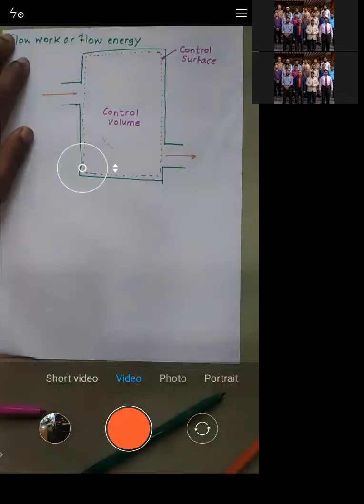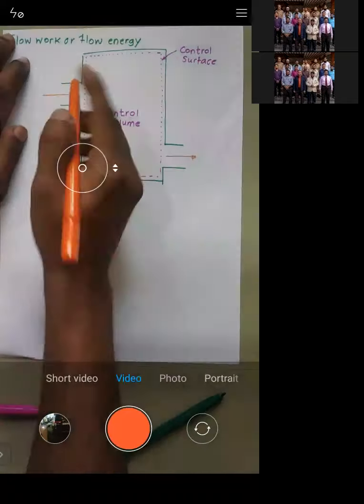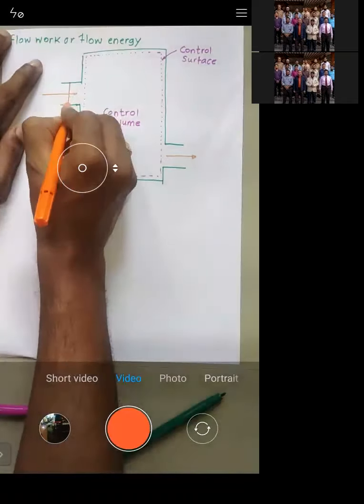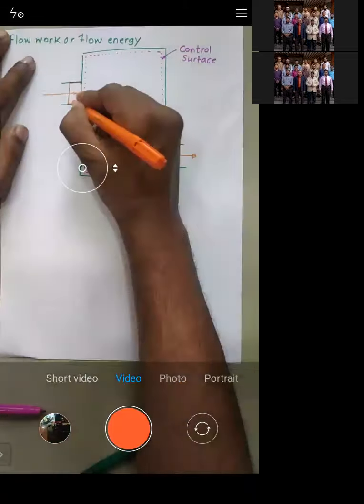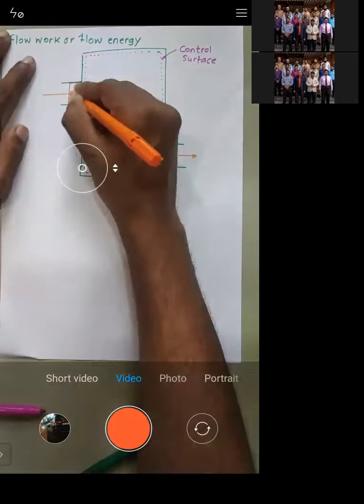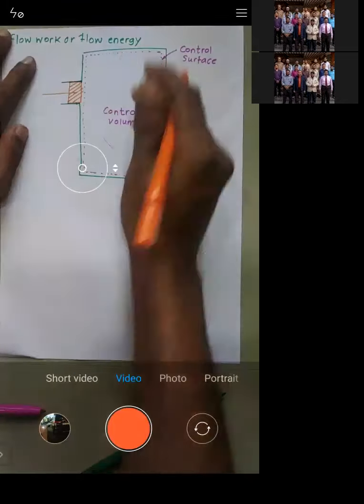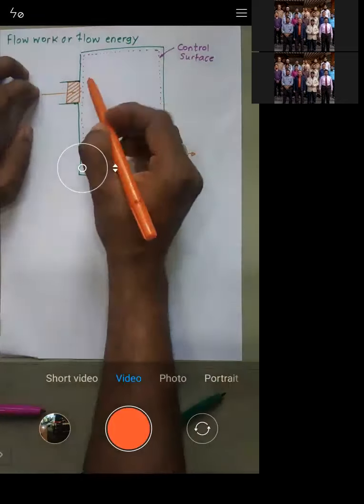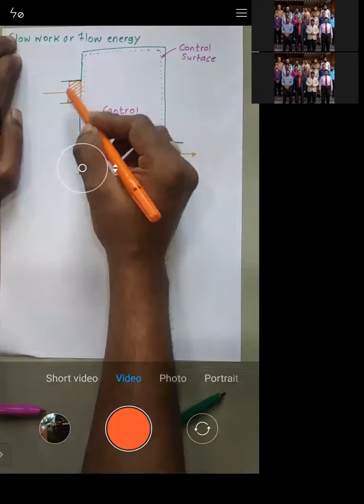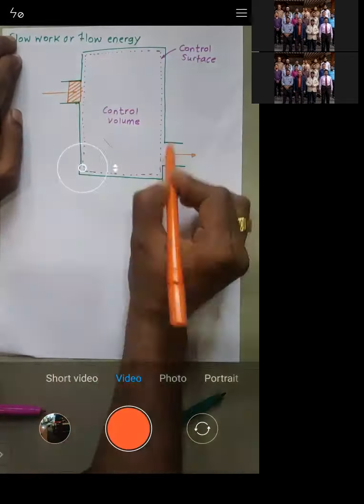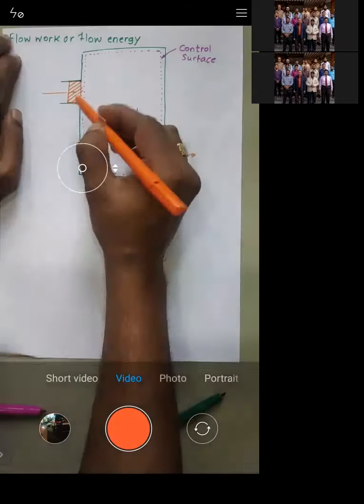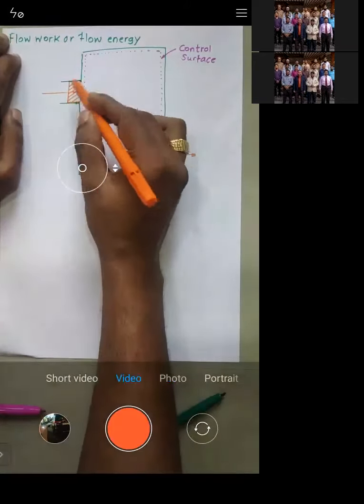Now let us consider only this part of the inlet. Obviously this is nothing but a fluid. Just consider this part of the fluid, because through this end the fluid will enter and through this end the fluid will leave.